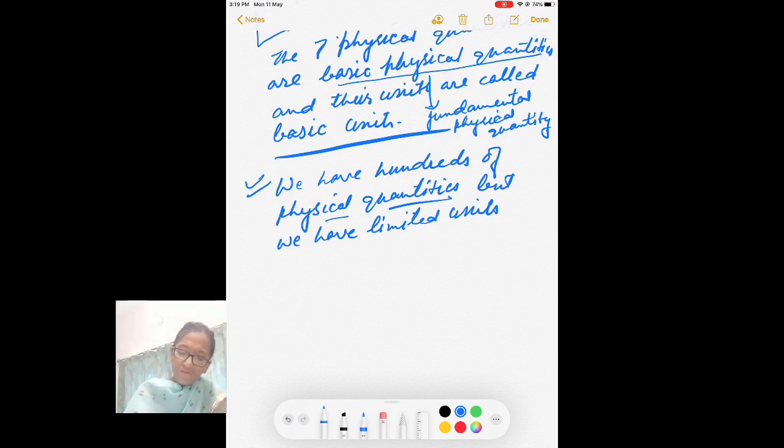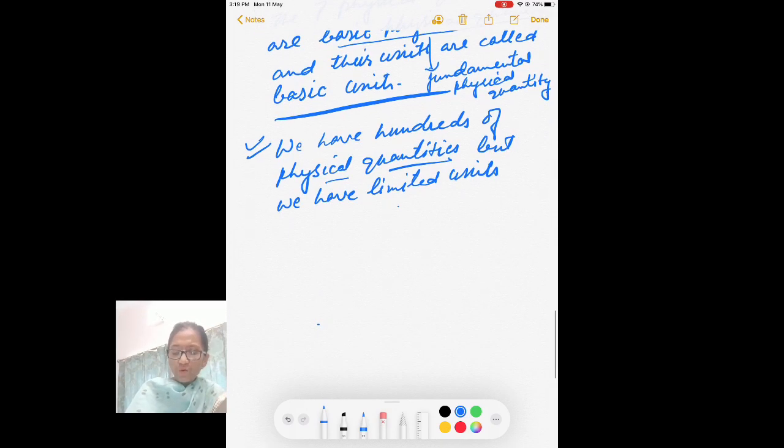We have units of, okay, let me firstly write the name of these physical quantities. These are called derived physical quantities.